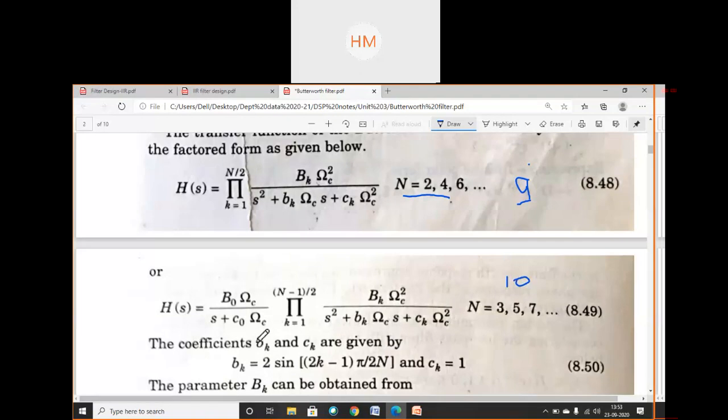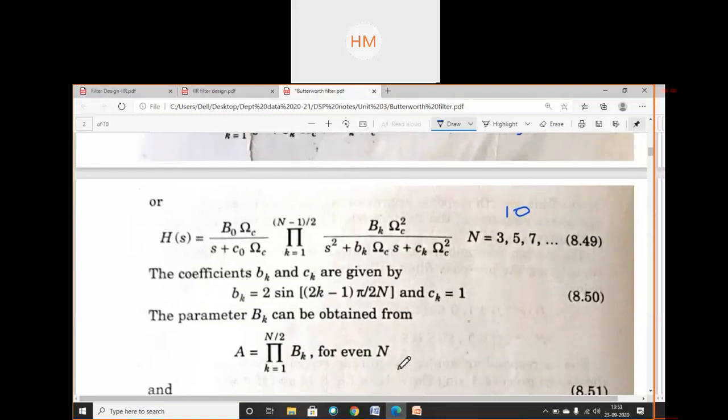The coefficients Bk and Ck are given by this equation. Ck is always 1. Bk you have to find as 2 sin (2k minus 1) pi upon 2n. And this capital Bk can be obtained from this equation A, that is the gain of the amplifier of your filter design structure.